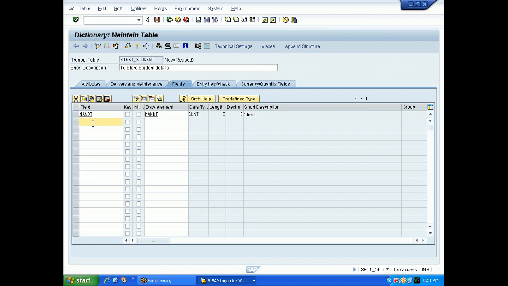Now you need to prioritize the fields. What is the uniqueness of a student? For example, I have a class where 100 students are there. How can I identify the student uniquely?